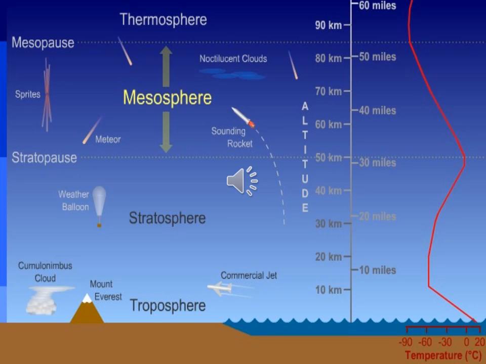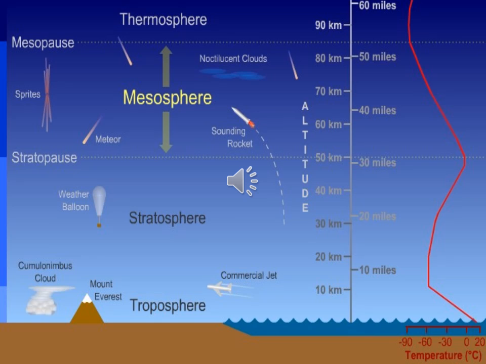Most of the meteors nearing the earth get burned here. What is a meteor? They come from the asteroids which lie between Mars and Jupiter and sometimes reach the path of the earth. When they reach the earth's atmosphere, they are called meteors, and they get burned in the Mesosphere. The uppermost limit of the Mesosphere is called the Mesopause.